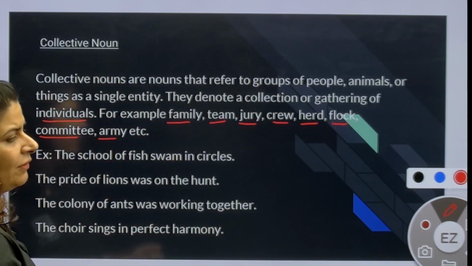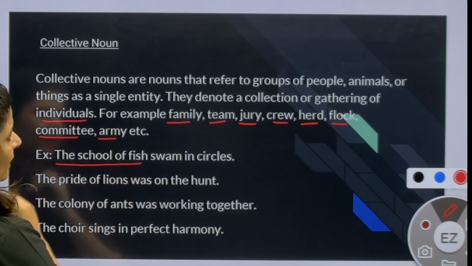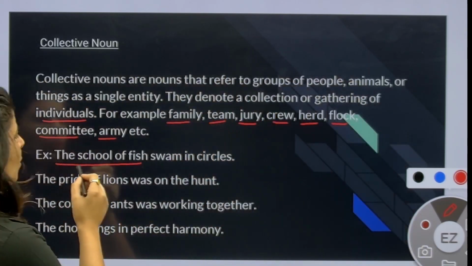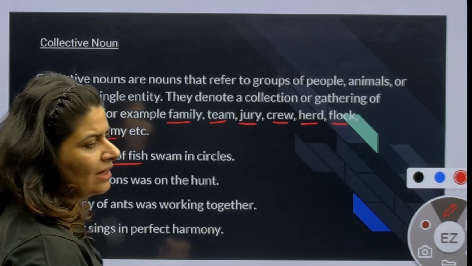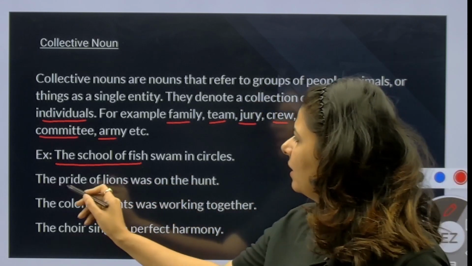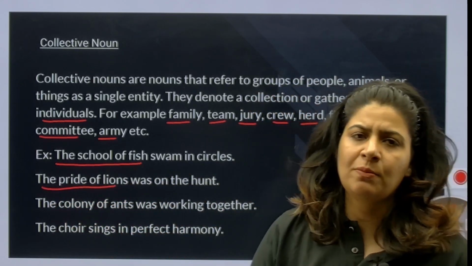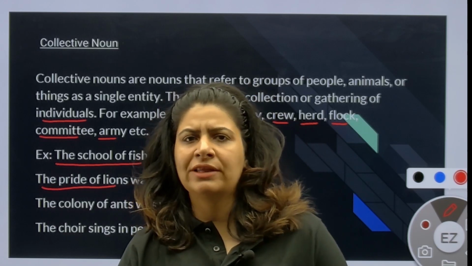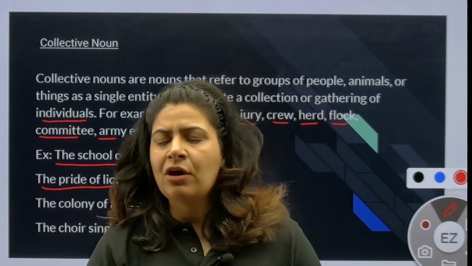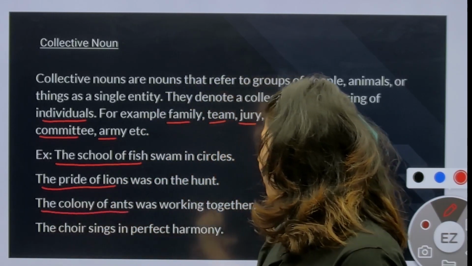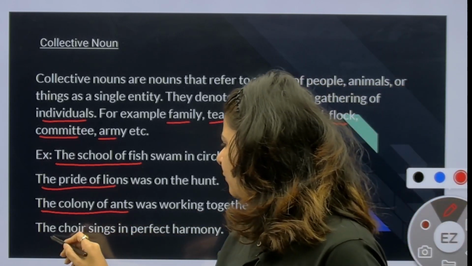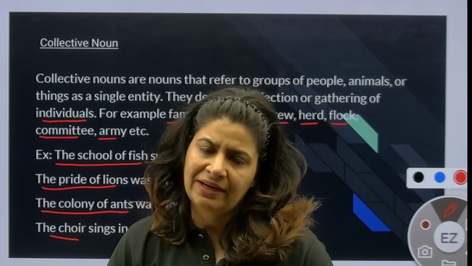Let's understand this with a few examples. The school of fish. We don't say fishes swam in circle. We say the school of fish swam in circle. Second one, the pride of lions was on the hunt. What do you notice? A group of lions, and you call them the pride of lions was on the hunt. The colony of ants was working together. The choir sings in perfect harmony. So what is choir here? That is my collective noun.